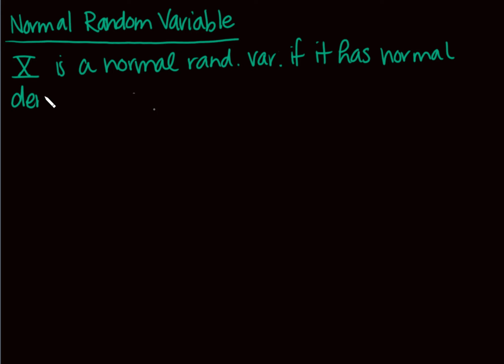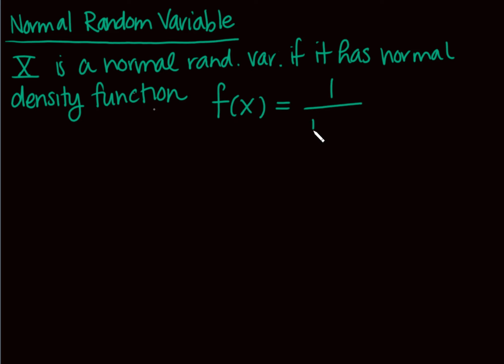This is an exponential density function. It's just a little bit funky, just looks a little bit different. Here's what this is. We have f of x equals, now this is going to be a little bit strange, but I have 1 over sigma, that's your standard deviation, all over the square root of 2 pi times e raised to a negative of x minus what we call this fancy m.